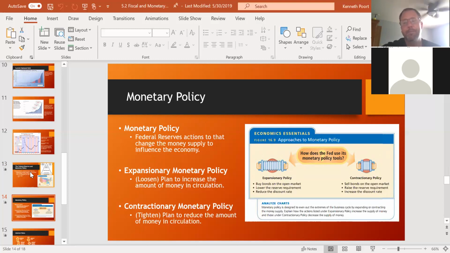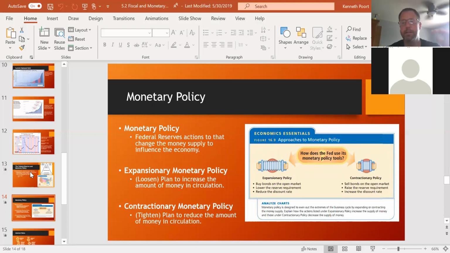But at the same time, if we're spending too much too quickly, they might use contractionary monetary policy and say, okay, we're going to tighten up how much money is in circulation, and tell banks, you can't give out as much in loans, or we're going to pull back some of that money supply, and tell the banks you can't give that out in different ways. So we're going to hold on to that cash to slow down the economy.